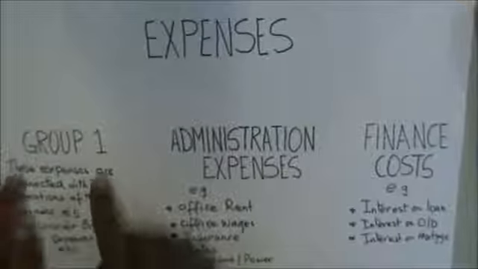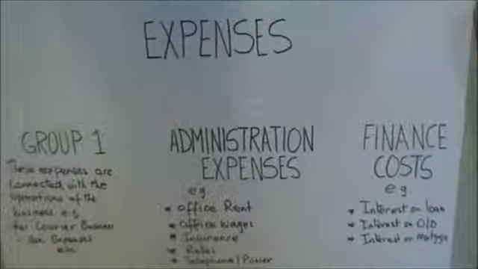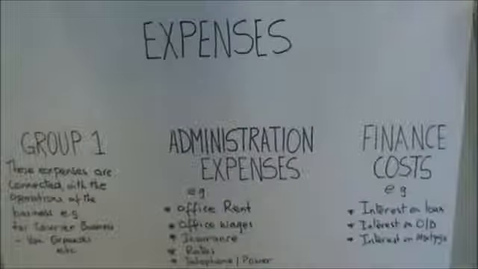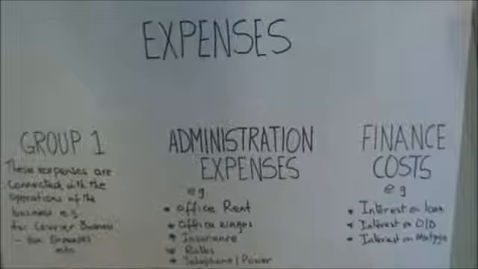Now, this is a very special group. As you can see, it's called Group 1. Group 1 is only used for a service business. Why a service business? Because these are the expenses connected very specifically with the nature of the business.